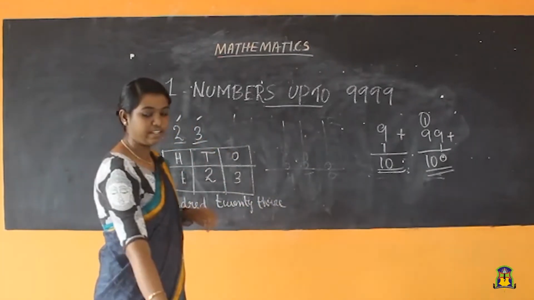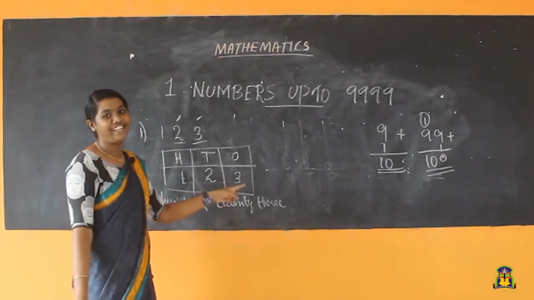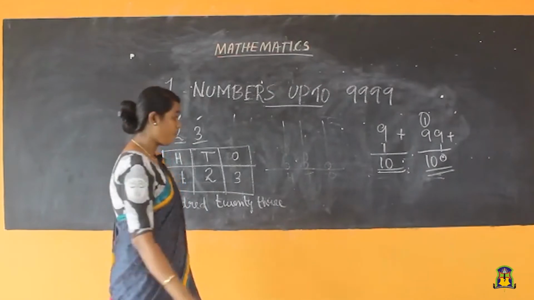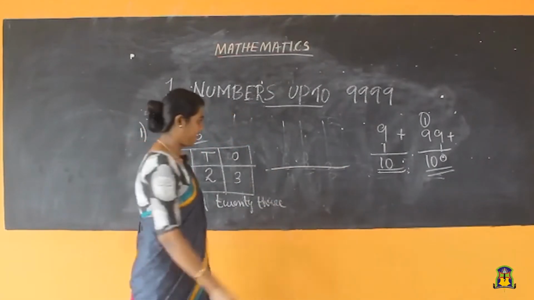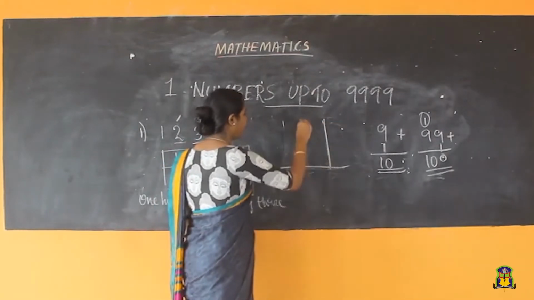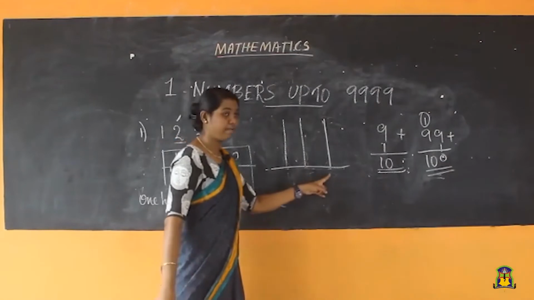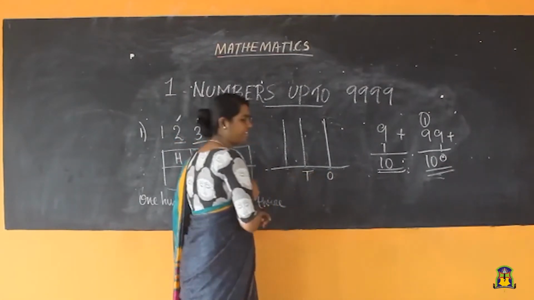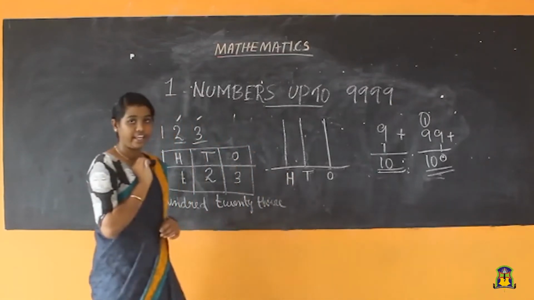Okay students, so this is our number, 123. How will you represent this on an abacus? How many strands do you need to draw, children? 3 strands. Very good. That is 1, 2, 3. And this first place is ones, second is tens, third one will be 100.